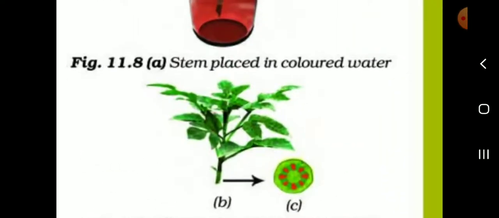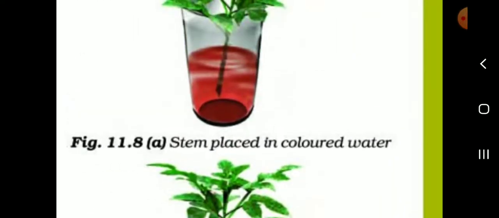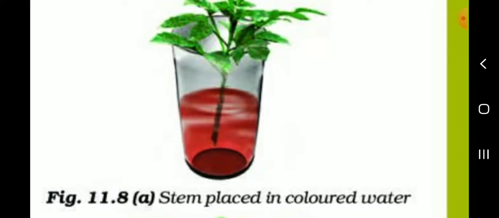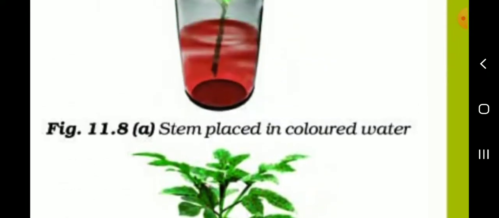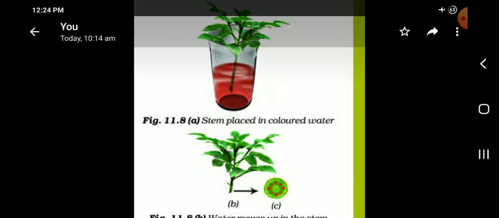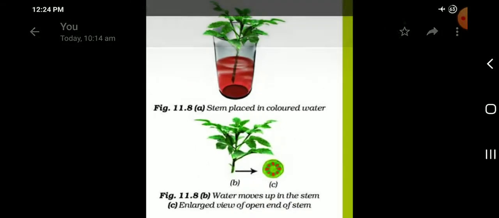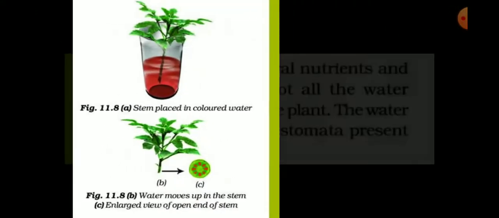That's all. Listen. The stem is placed in colored water, showing the transport of water. Okay, listen, see, the water moves in the stem. This is an enlarged view of an open stem. This is the transport of water. What is the main function of xylem? Transport of water, that's all.